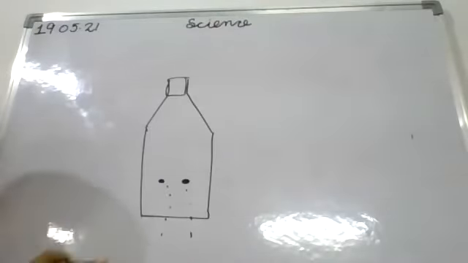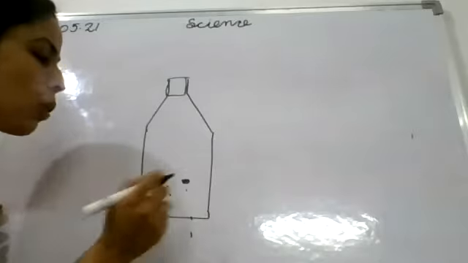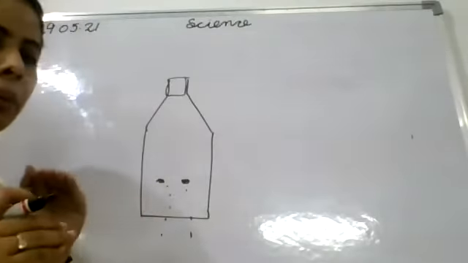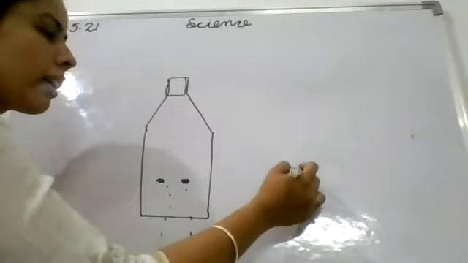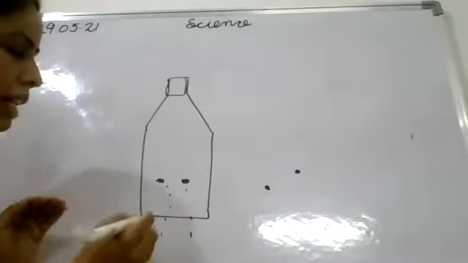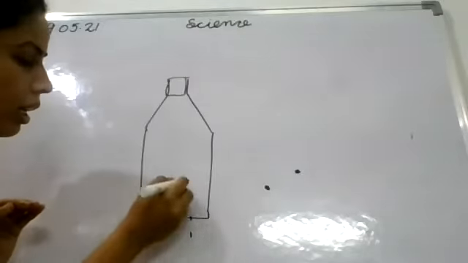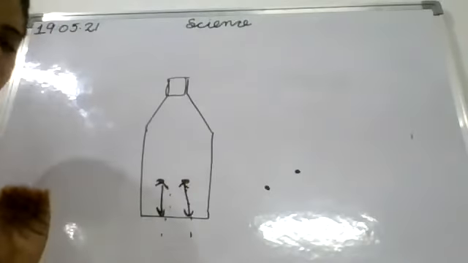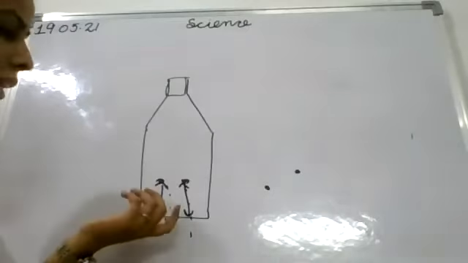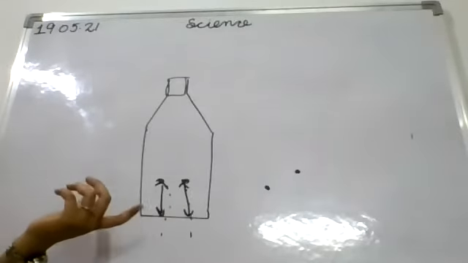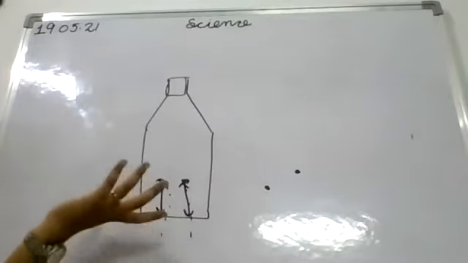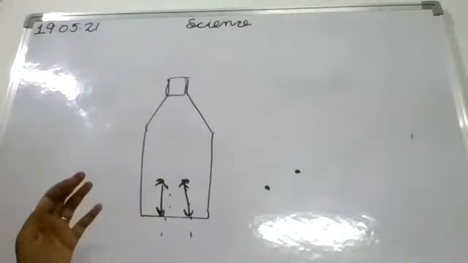But the important point is you have to pass the holes at equal height. They should be at equal height, not that one is lower and one is at a slightly upper height. You have to measure from the bottom to check that the measurements are equal. Then you will observe that it exerts equal pressure at the same depth or the same height.